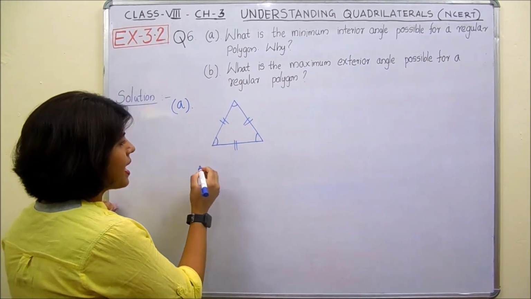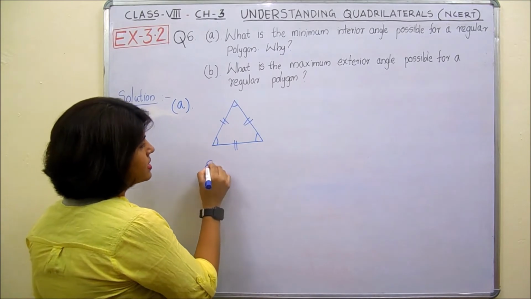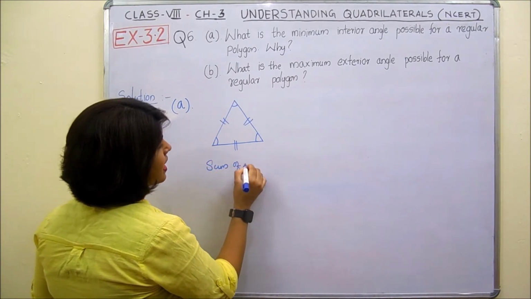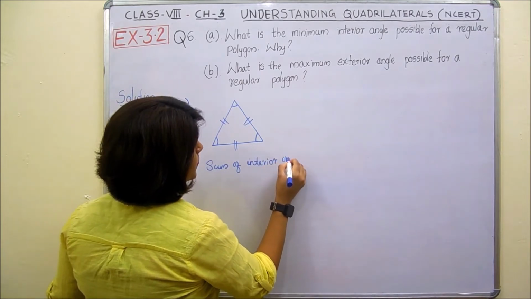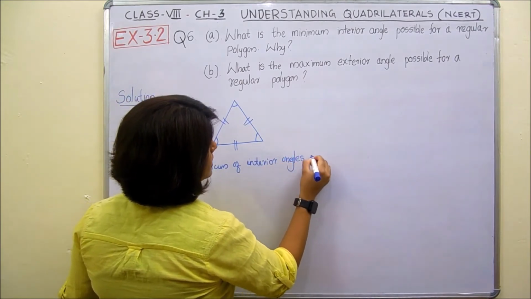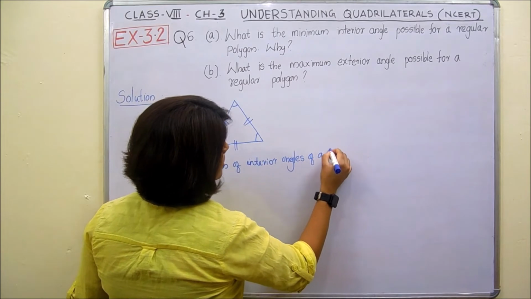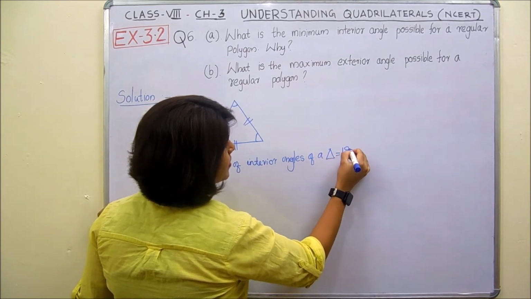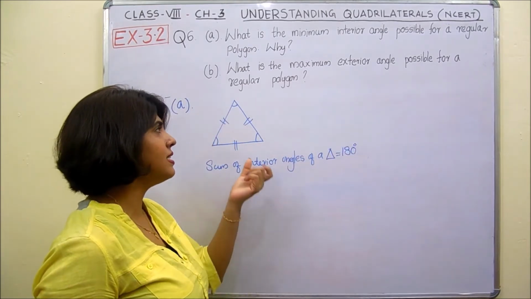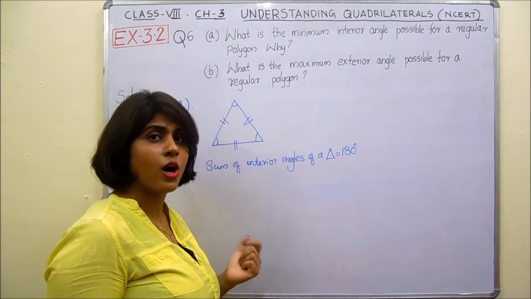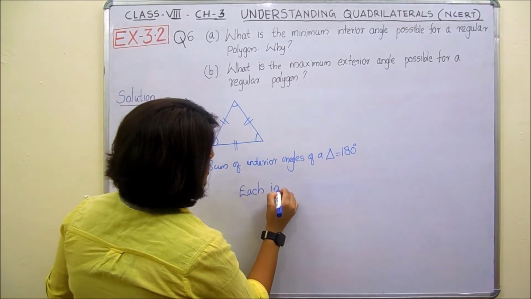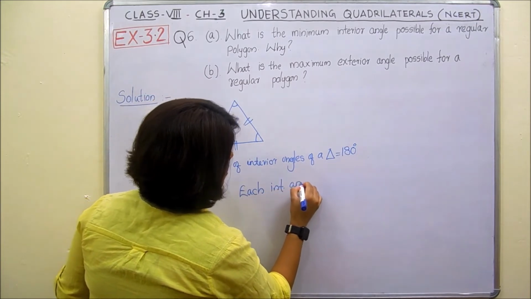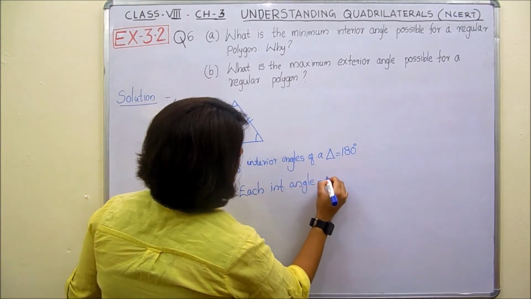We know by angle sum property of a triangle, the sum of interior angles of a triangle is equal to 180 degree. So we can find each interior angle. How? That is, each interior angle equal to 180 divided by 3.